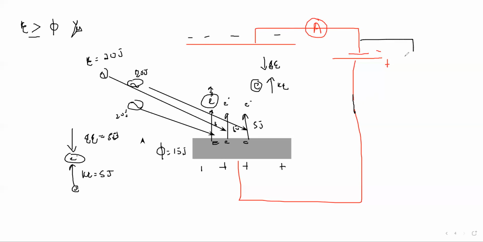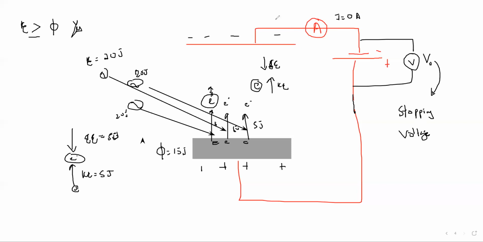And how will we know we are able to stop this electron? When the ammeter reading is 0. A reading of 0 on the ammeter means the electrons are not able to reach the plate. If electrons are not able to reach the plate, we say that at that condition the electrical energy is equal to the kinetic energy. The voltage at which the electrical energy equals the kinetic energy, we call that voltage the stopping voltage. Why do we call it the stopping voltage? Because at this voltage we are able to stop the electron from moving from one electrode to another.